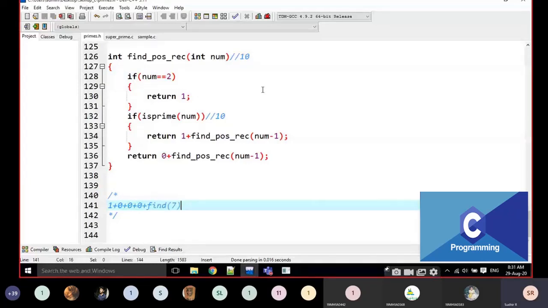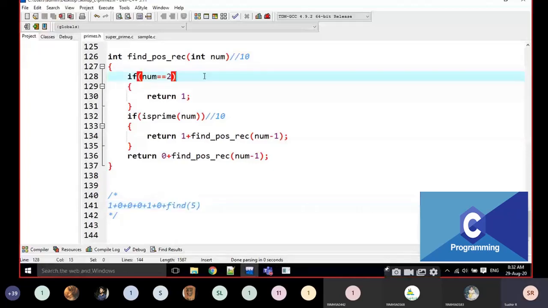Then again, is 7 2? No, not at all. Is 7 prime? Yes. Then instead of this one, I'm going to add +1 and find position of 6. Find position of 6. Is 6 2? No. Is 6 prime? No. Then it is going to be 0 plus find the position of 5.